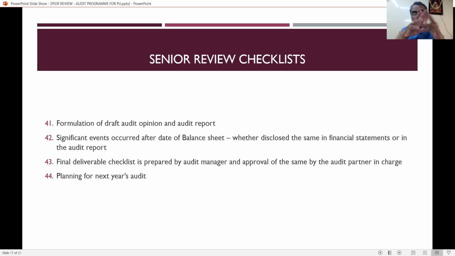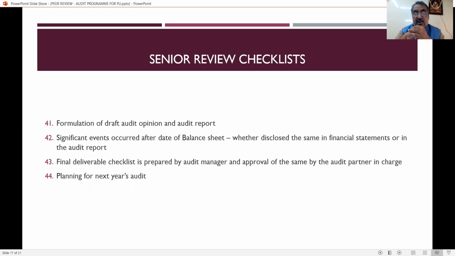Few banks say that if the payments have been regularized and updated, they will not classify that account as NPA. The same is the concept, whether the same is being disclosed in the financial statements or in the audit report. So it is a duty of the practicing unit to see that if there is any material or significant change that has taken place after the balance sheet date, whether the same is being disclosed in the financial statements or in the audit report. So the reviewer has also to see this.